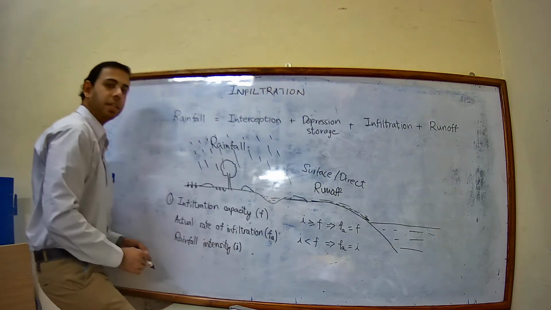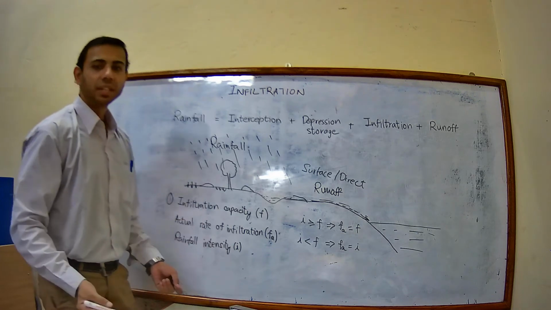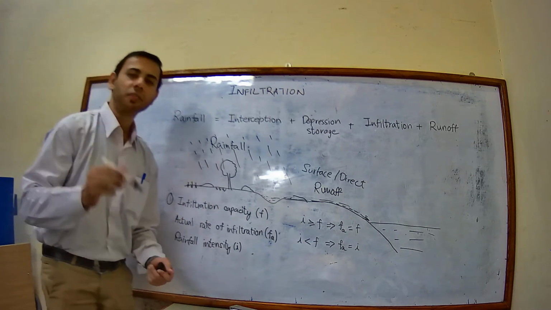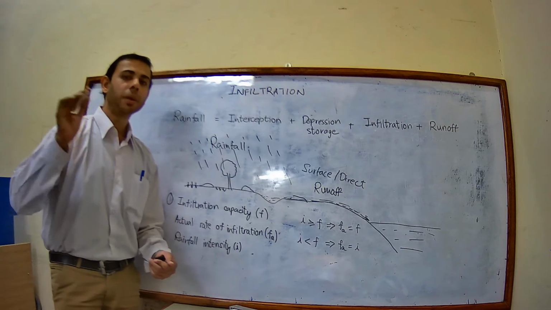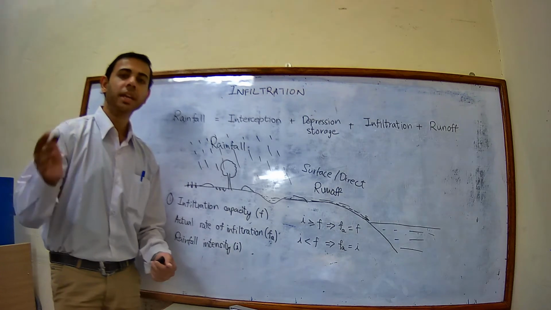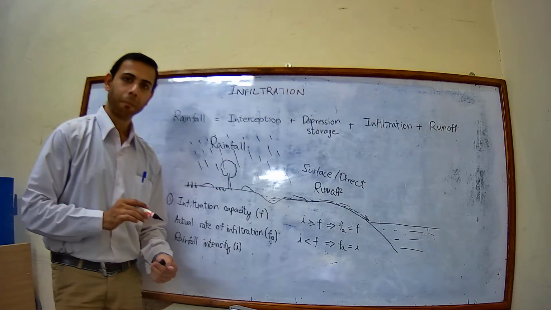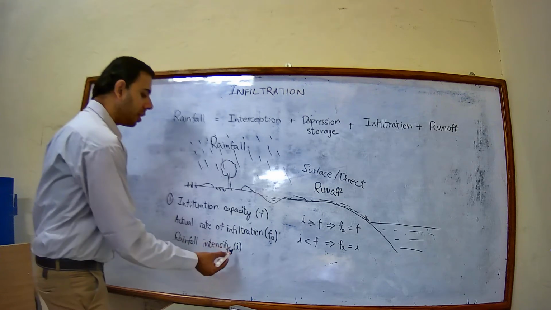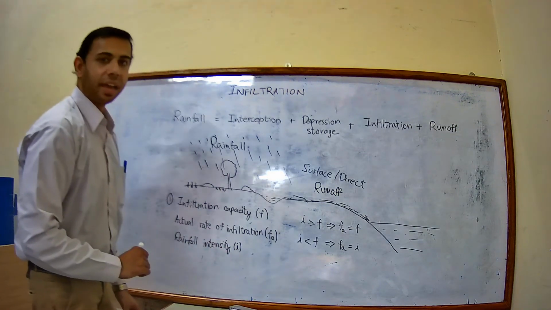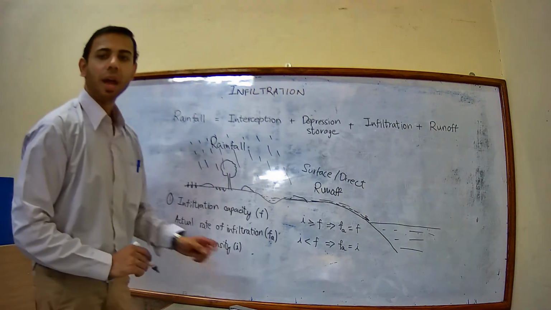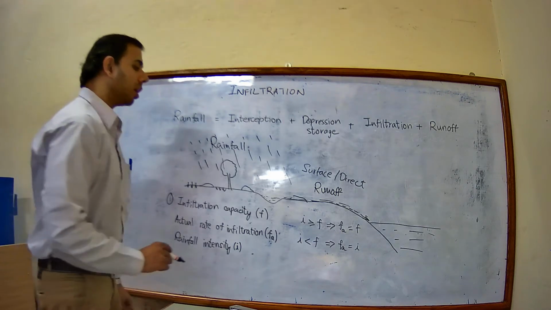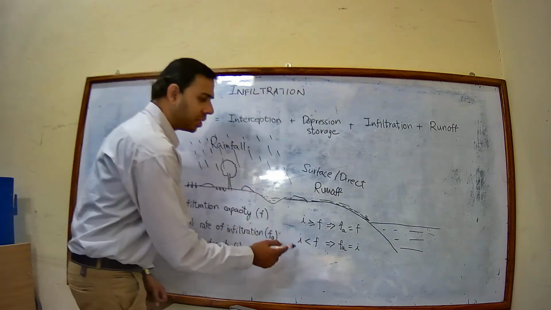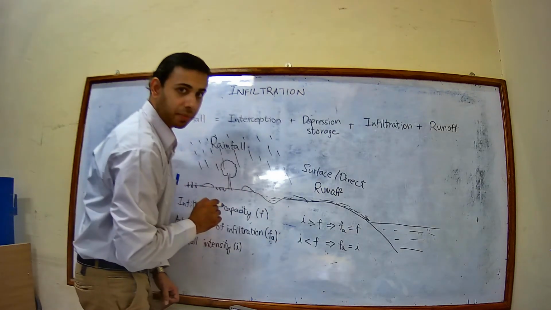And rainfall intensity. What is rainfall intensity? It is the amount of rain falling in a particular area in a given time period. It is denoted as small i. Now you see, this equation is very important.